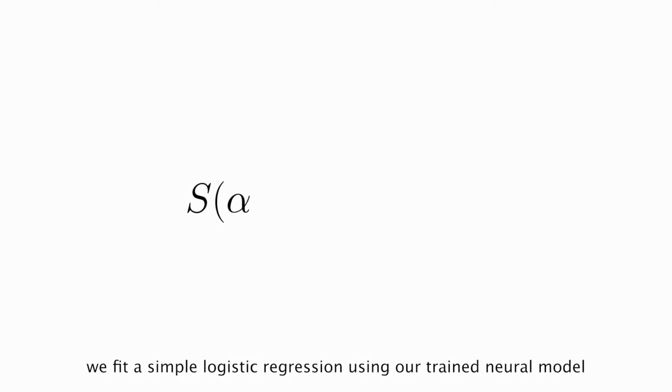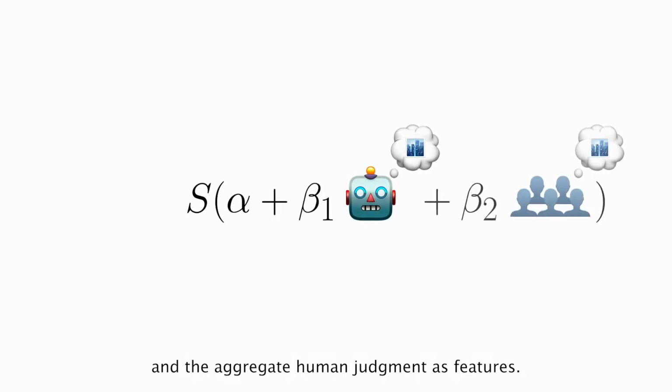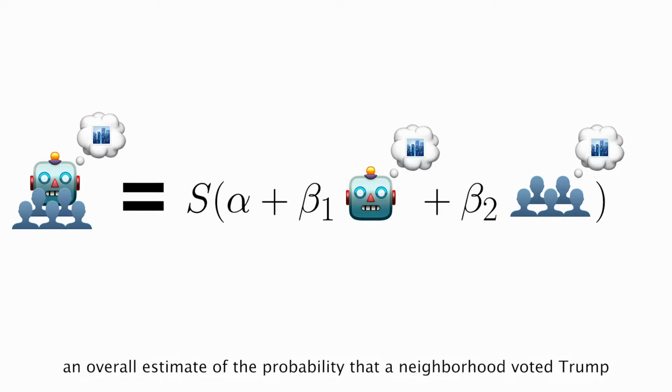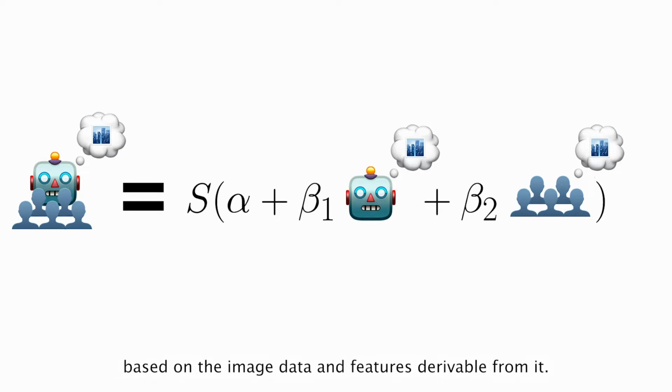Second, using the New York Times dataset, we fit a simple logistic regression using our trained neural model and the aggregate human judgment as features. And we use this regression model as an estimate of a Bayes optimal model, an overall estimate of the probability that a neighborhood voted Trump based on the image data and features derivable from it.